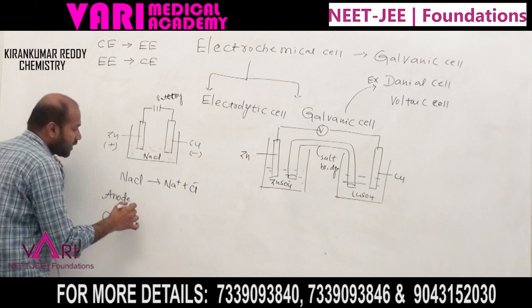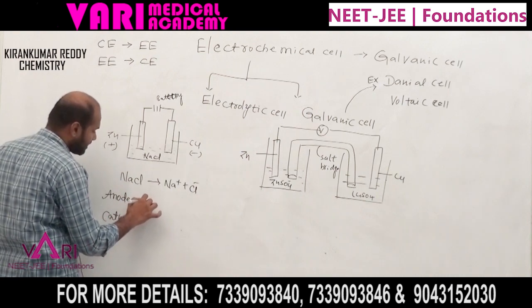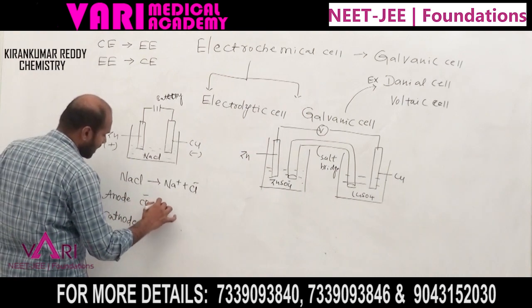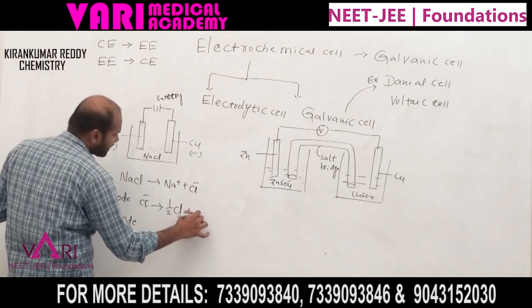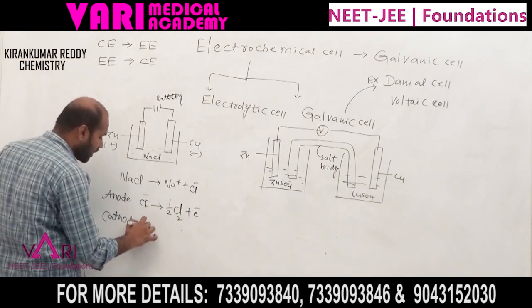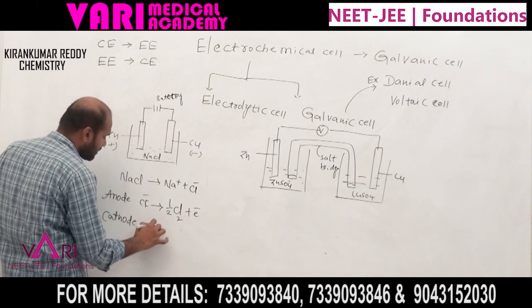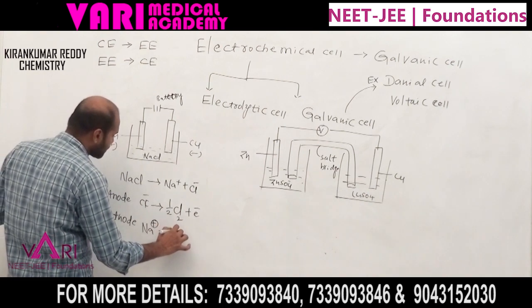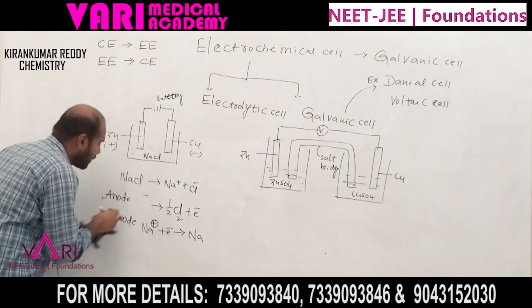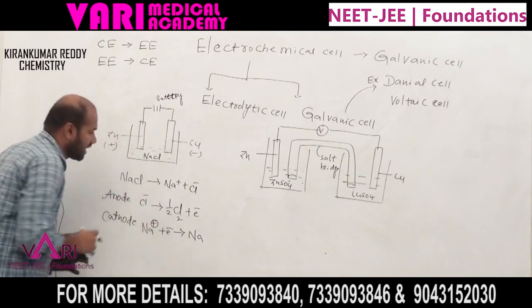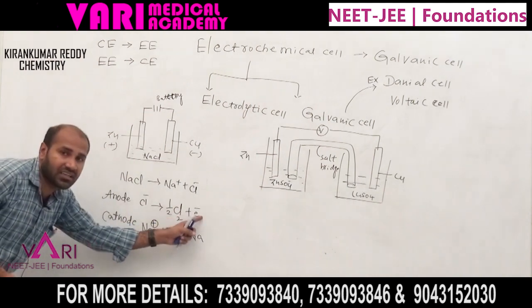At the anode, Cl minus is converted to Cl2 plus electron. Here, Na plus plus electron is converted to Na. What is the reaction at the anode? Oxidation, Cl minus is losing electron.